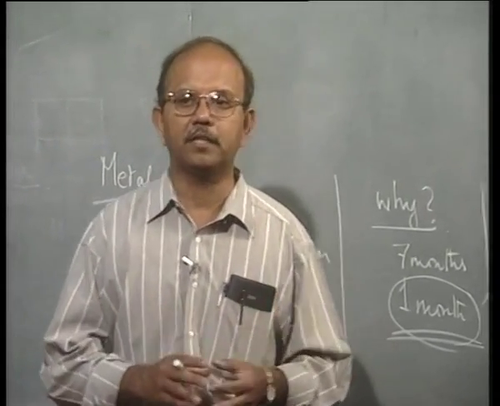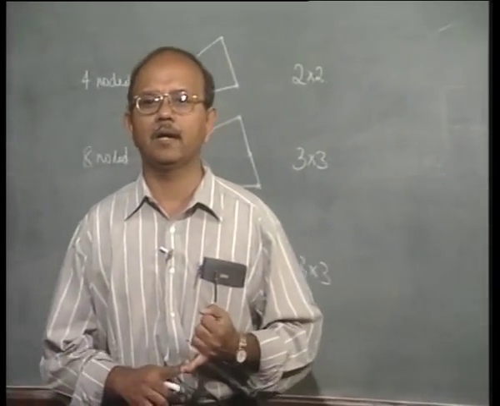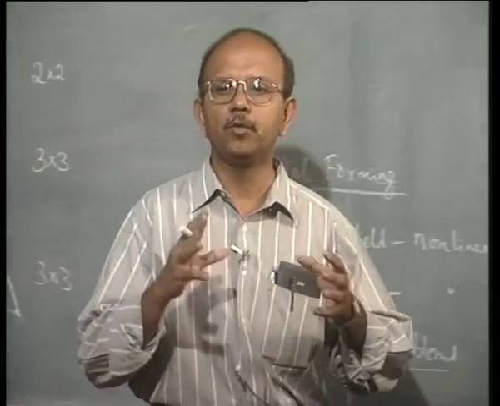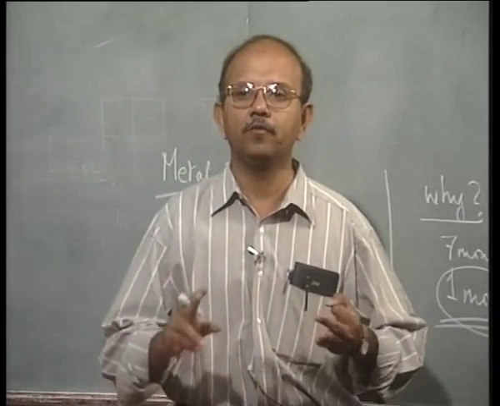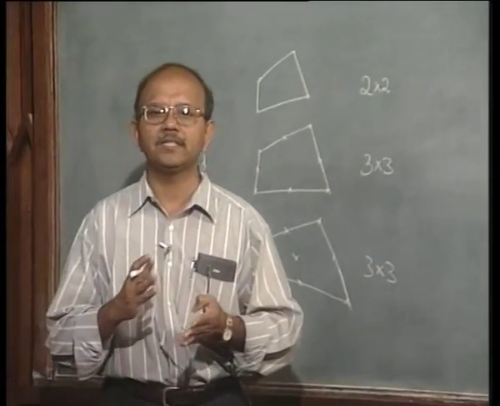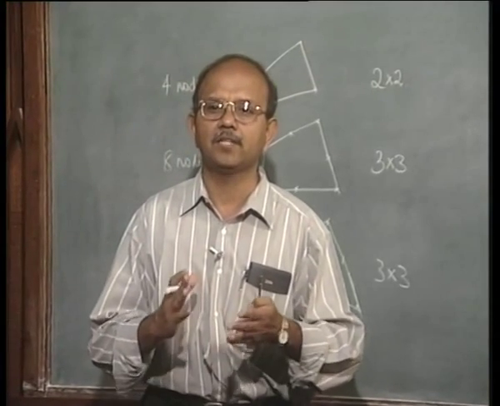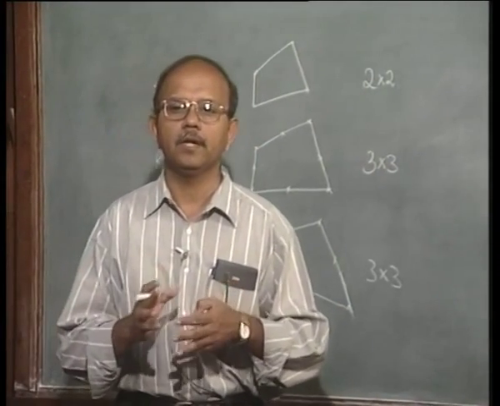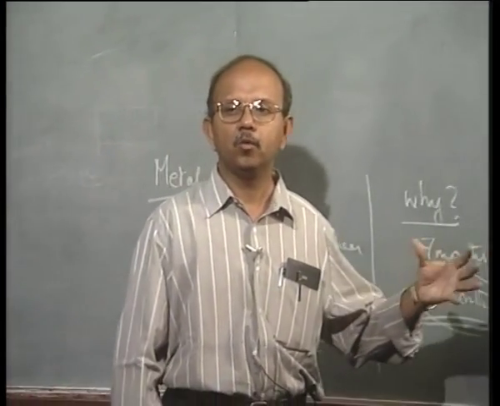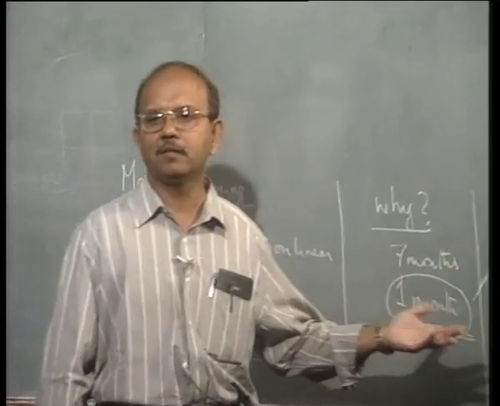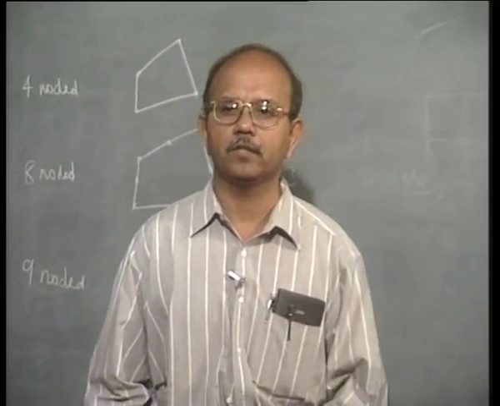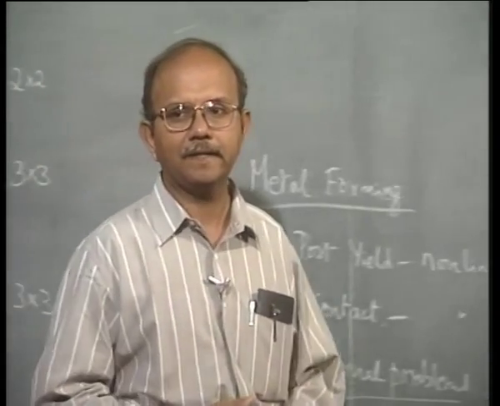So just to summarize, what are the things that are required? One is that we should be able to handle post-yield behavior. We should be able to handle contact or friction conditions between the punch, die and the material. We should be able to handle temperature in certain cases. We should be able to handle what we call remeshing. These are some of the things that we should be able to handle in a finite element package which does metal forming. If we don't do it, then we will introduce errors, and it will not be possible to predict many of the things. So let us now look at the next slide.